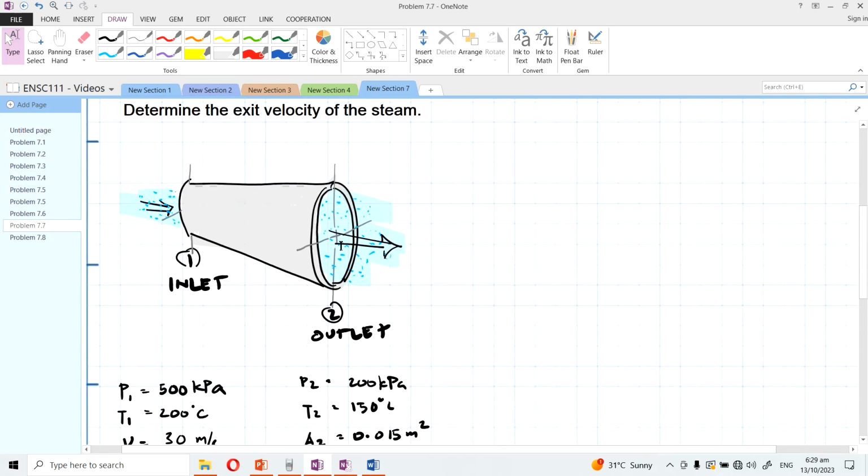Right? Because from the equation, Q is equal to AV. In order for Q to remain the same, that means that A and V are inversely proportional to each other. So Q over V is equal to A. So if this is constant, that means if area increases, velocity decreases. If velocity decreases, area will increase. So area is inversely proportional to the velocity.